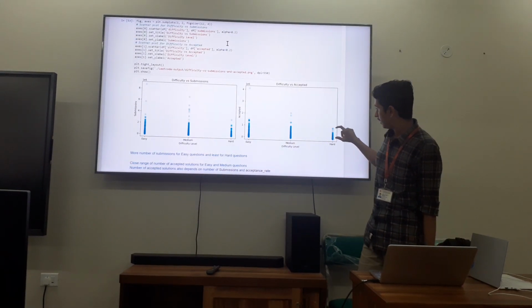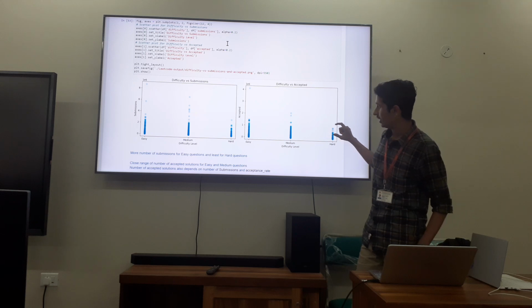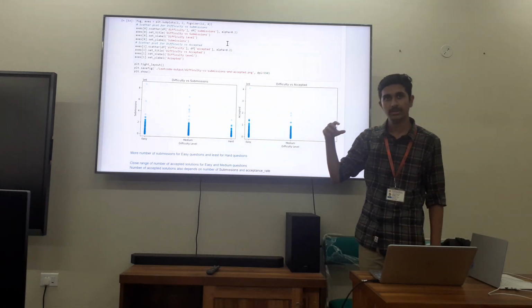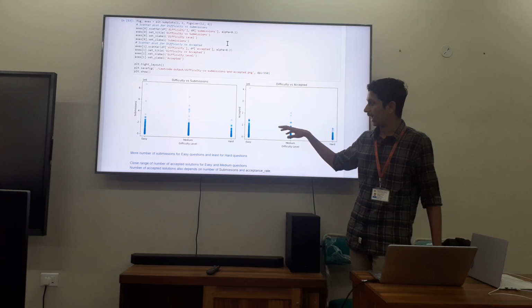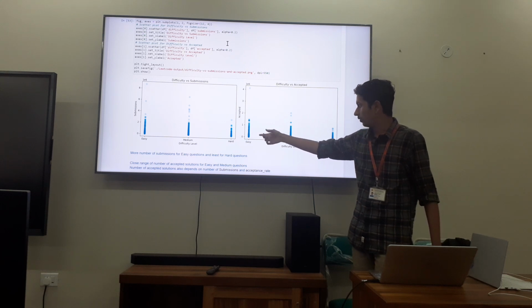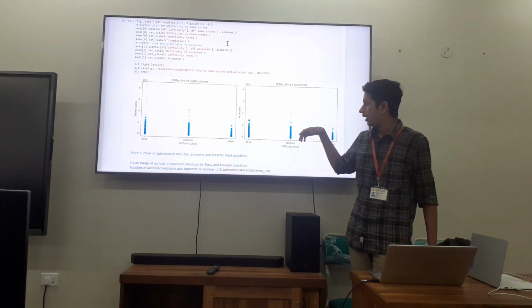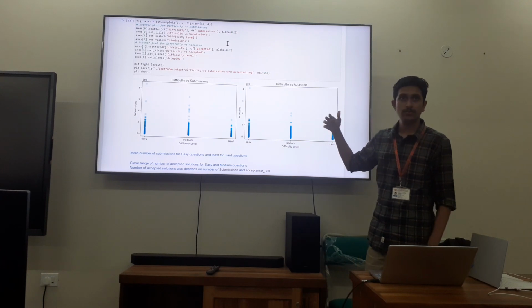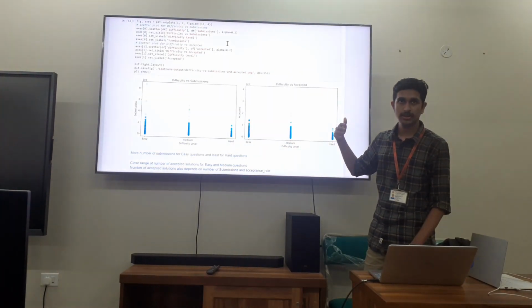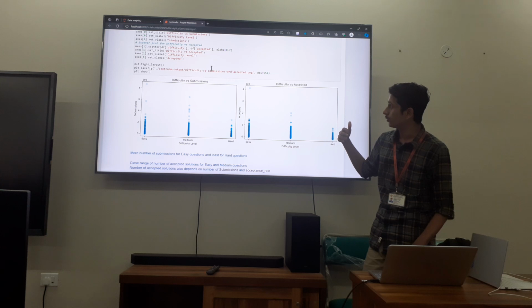And the hard level is a very small number, which clearly tells that even the community on LeetCode is actively engaged in solving easy and medium level problems, so that it will be easy to start with and gradually increase the problem solving skills.